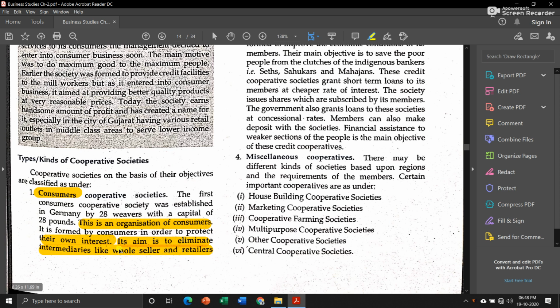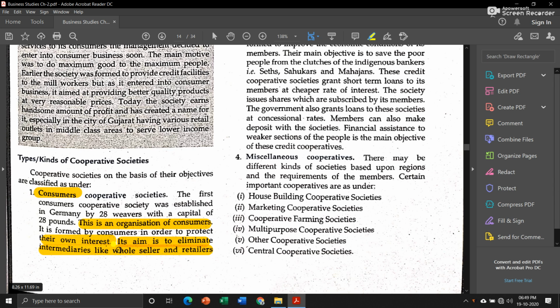Now, we all are consumers, and in a consumer cooperative society, some consumers come together, they purchase goods from the producer or manufacturer directly in bulk. Okay, and what they do is they sell among themselves. If surplus is left, they sell it to normal people, or those who are not members of the organization also, they can sell it to them.